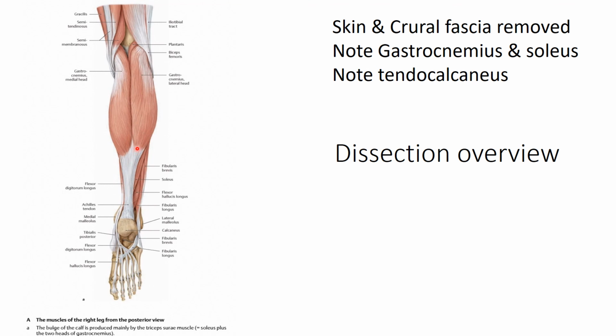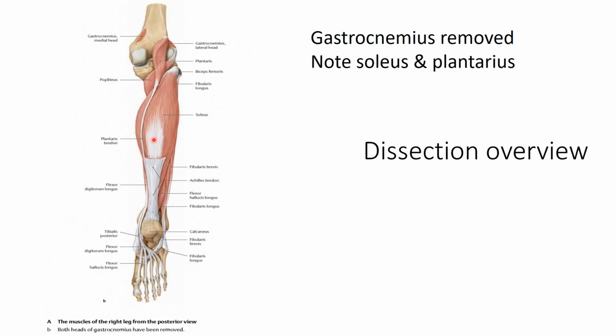When we remove the fascia and the cutaneous structures, we see the fleshy belly of the gastrocnemius, and how they finally merge and form the flattened tendon on the anterior aspect, forming the tendocalcaneus, or the calcaneal tendon. In the lower portion we can appreciate the soleus, which is lying underneath the gastrocnemius. So next, we remove the gastrocnemius and we can appreciate the soleus as well as the plantaris. Here the gastrocnemius has been removed.